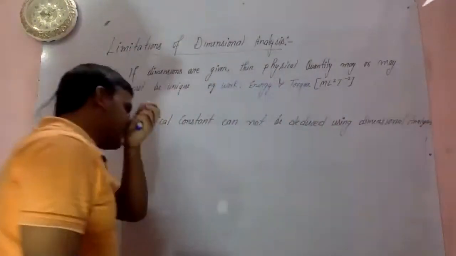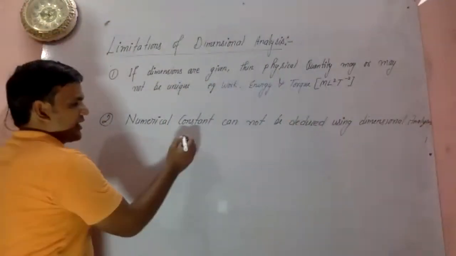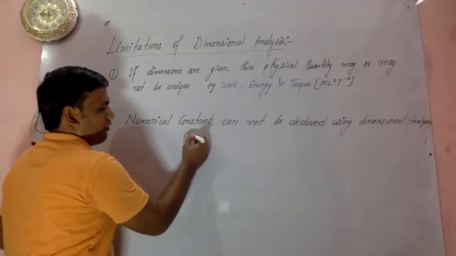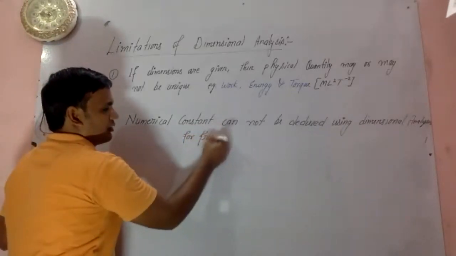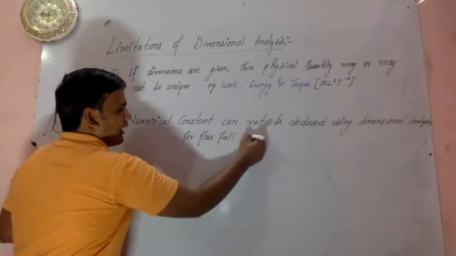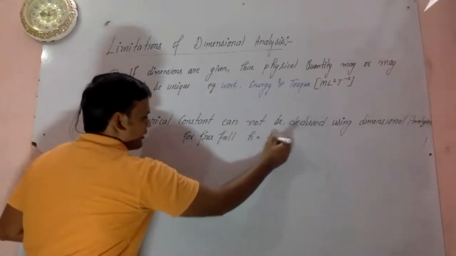So you can understand with an example. If you are saying for free fall, h is equal to half gt square, na?